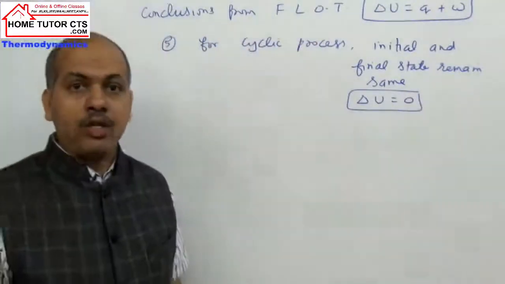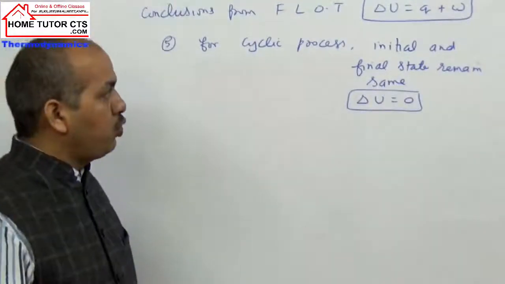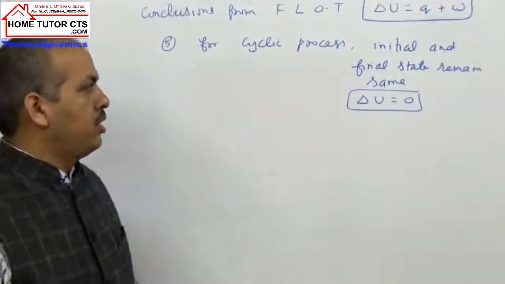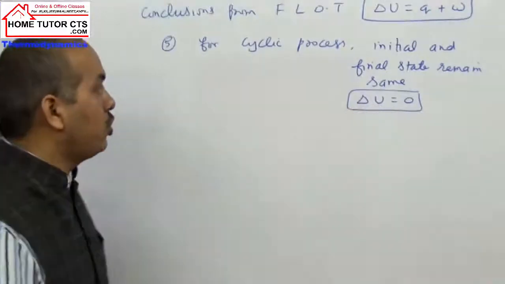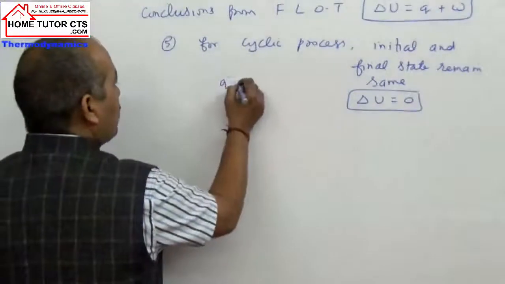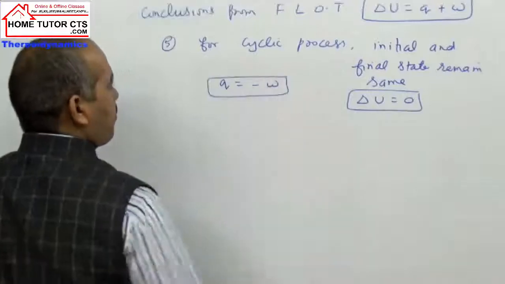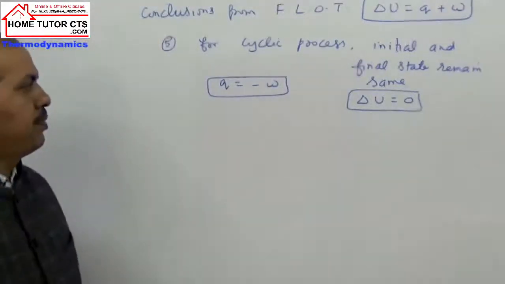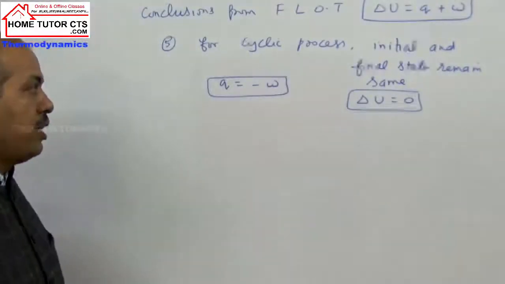Q and work, as already explained, are not state functions. So we take delta U as 0, and then Q is equal to minus work.